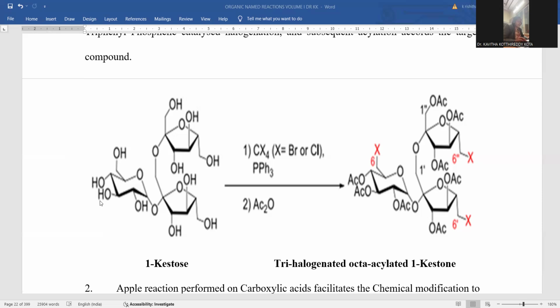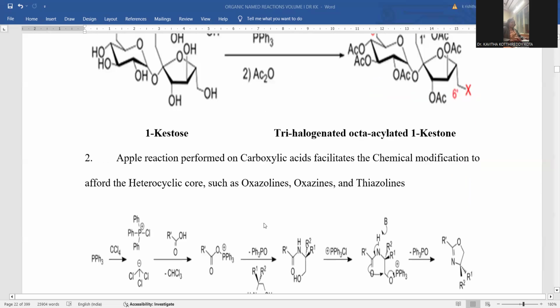This depends upon the steric factors. Wherever adjacent OH groups are there, they are more viable for internal, intramolecular hydrogen bonding. That's the reason why they are not taking part in the Appel reaction. Rather, free hydroxyls are suitable for the Appel reaction. So this is the way you can expect the final product.